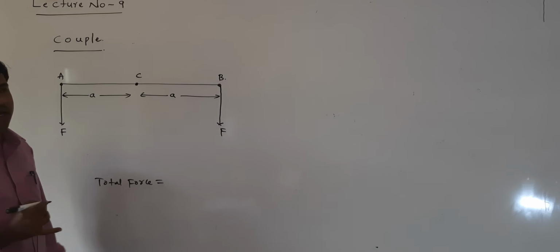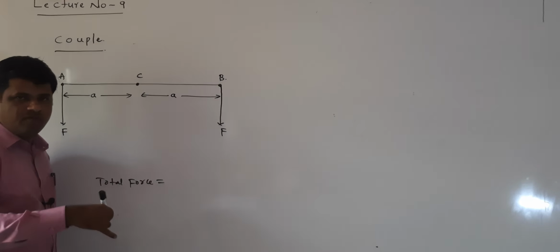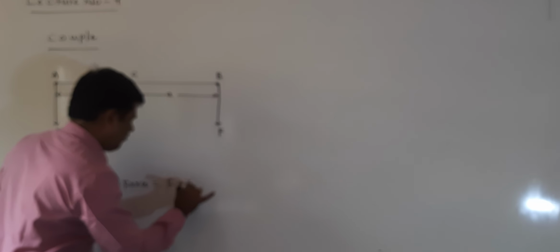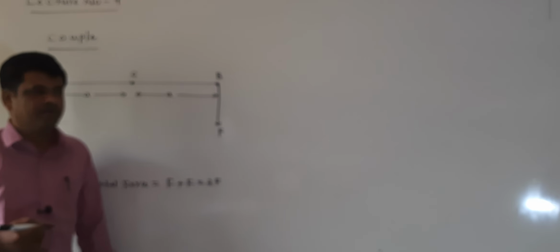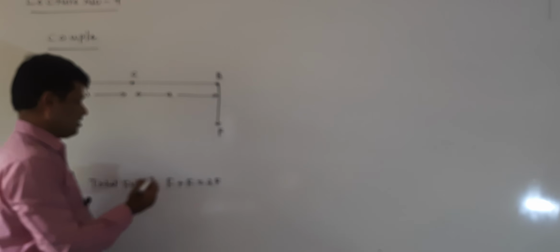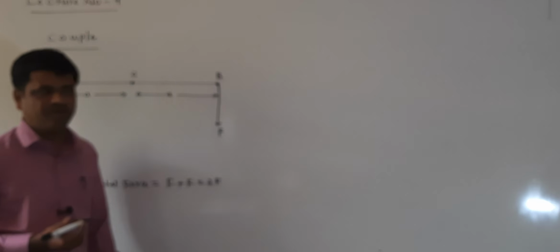When calculating the total force, both are in the same direction, downward. Total force is equal to F plus F, which is 2F. Both are in the same direction, so we can add directly. F bar plus F bar is 2F bar. This is not equal to 0. Total force is not equal to 0. 2F is not equal to 0.